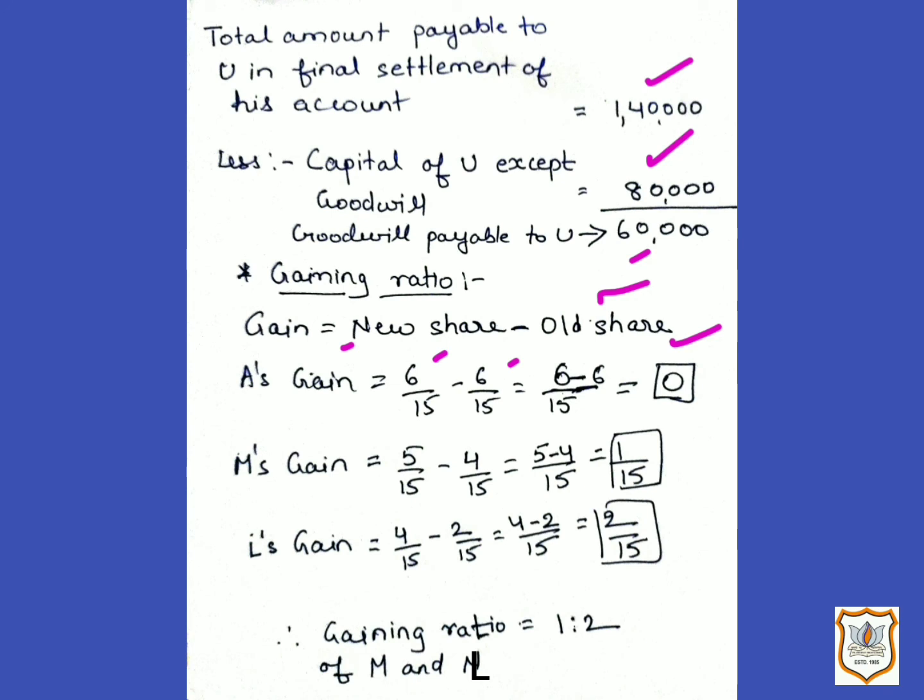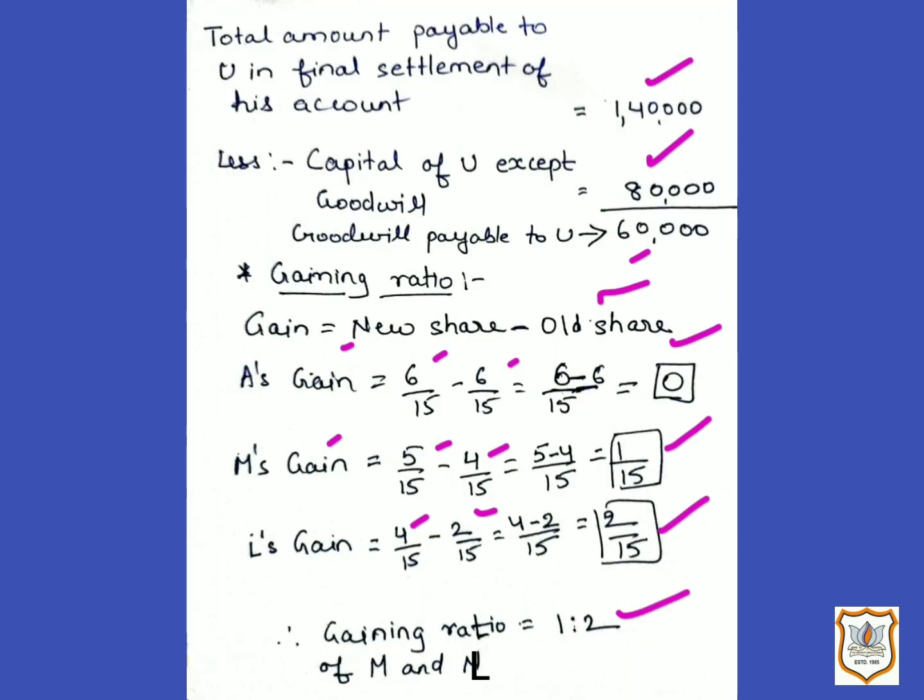Then let us obtain M's gain. Here M's new share is 5/15 minus M's old share is 4/15, and if we solve it, we will get 1/15 as M's gain. Similarly, L's gain will be found out. Here L's new share is 4 by 15 and L's old share was 2 by 15, and if we solve it, we will get 2 by 15 as L's gain. That means here M and L are gaining, and their gaining ratio is 1:2.